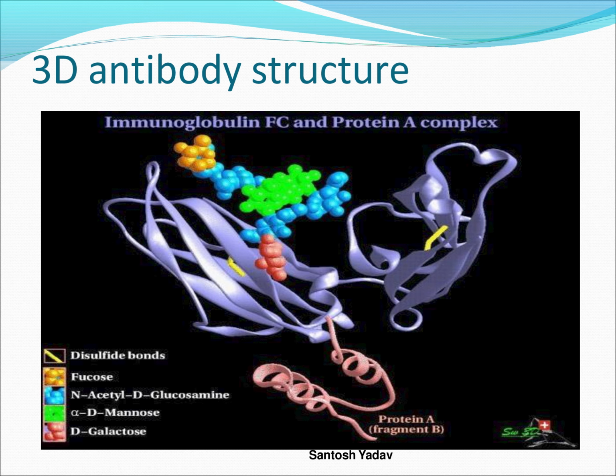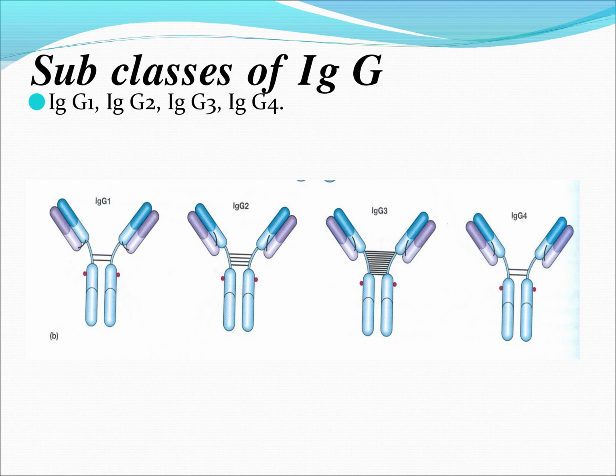The first class is IgG, which we call a gamma immunoglobulin. IgA is an alpha immunoglobulin. IgM is a mu immunoglobulin. IgD is a delta immunoglobulin, and IgE is an epsilon immunoglobulin. You can see the structure of these immunoglobulins, which is Y shaped. You can see on the screen IgG, IgE, IgD, IgM and IgA, the specific structure of these classes of antibodies.